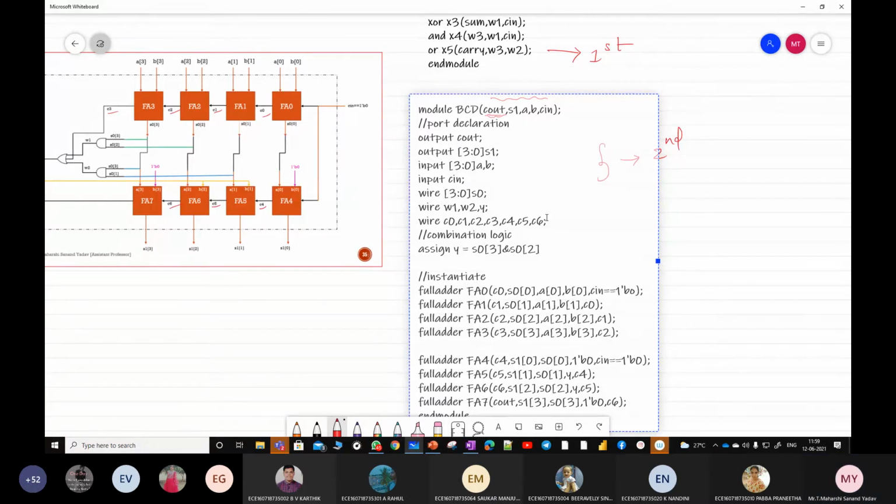Next, OR with. What is the other input? S0 of 3 and S0 of 1. Next, OR, what is the other input? C3, I think. C3. That's it. Okay, this particular combinational circuit will add 0 1 1 0 whenever the sum is greater than 9. Now the same thing we shall do.